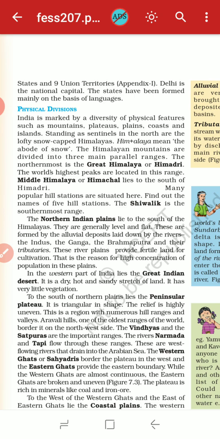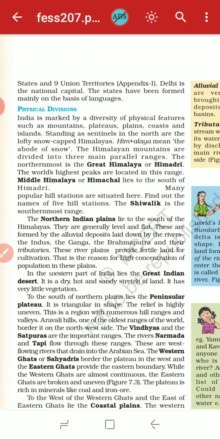The Himalayan mountains are divided into three main parallel ranges. The northernmost is the Great Himalaya or Himadri, and the world's highest peak is located in this range. The middle Himalaya or Himachal lies south of the Himadri. So we have a very huge physical division of our mountainous areas, and many popular hill stations are situated here. Find out the names of 5 hill stations situated in the Great Himalaya. The Shivalik is the southernmost range. It is a very economically important range of our country.